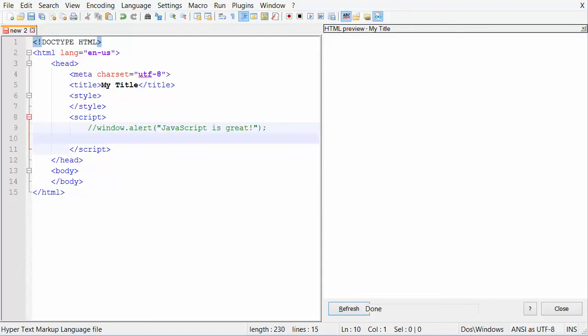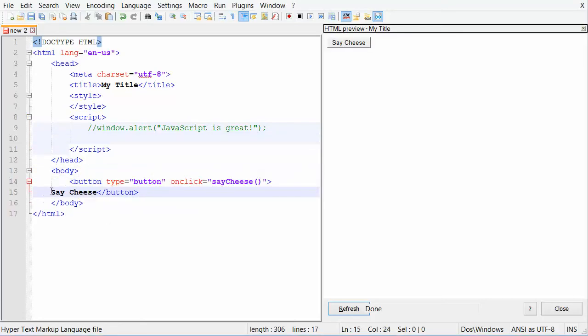Okay, well let's go ahead and get in and talk a little bit about actions or events. And we're going to do that by talking a little bit more about an HTML element called a button. We're going to use a button here that's similar to something in our lesson. We're going to do a button of type button. And we have an attribute inside of this tag called onClick.